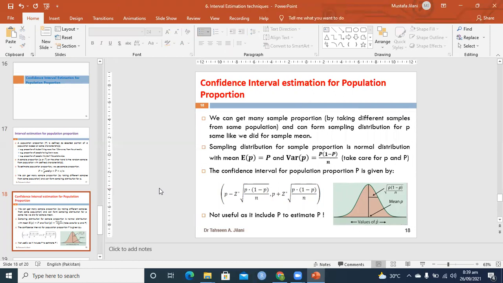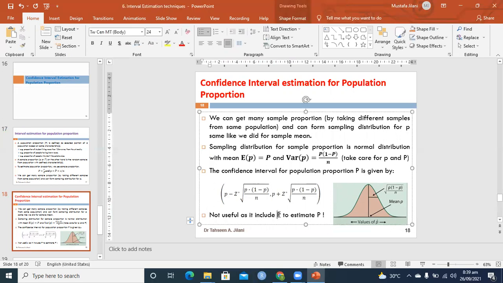And same as before, we use a z distribution. I have not shown every step in this slide. We will have capital P minus z alpha by 2 times the square root of capital P times 1 minus capital P divided by n, and the upper limit is this. So the lower limit has a negative sign, the upper limit has a positive sign. The bad thing is that this confidence interval uses the population proportion P, and 1 minus P is q. That means we cannot estimate a population proportion using the population proportion.